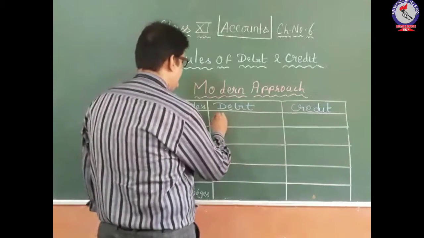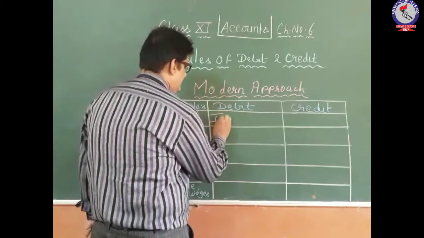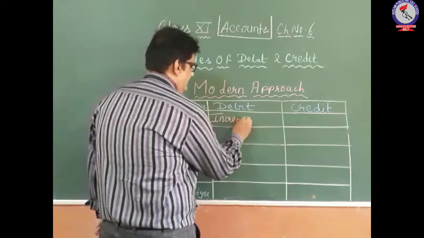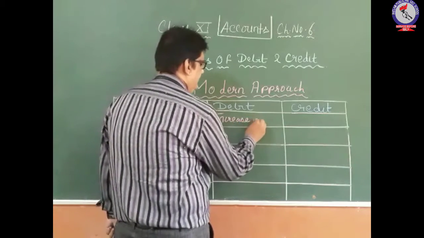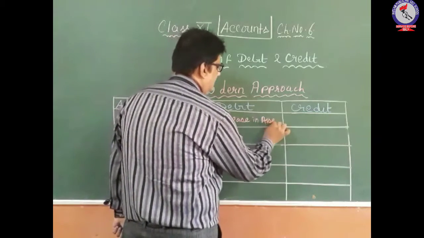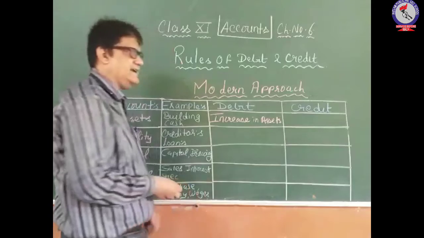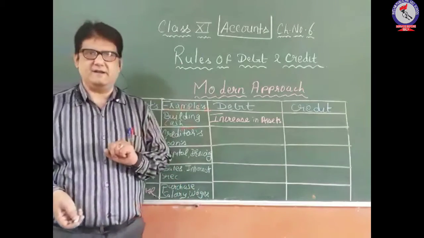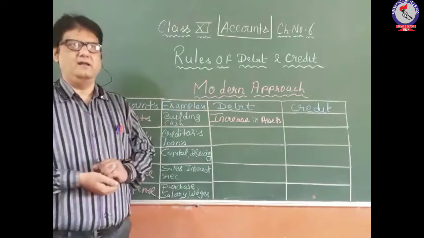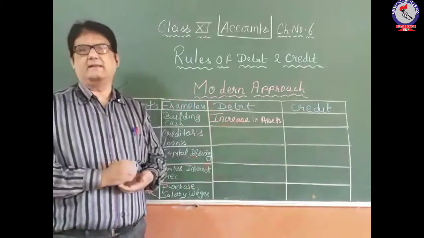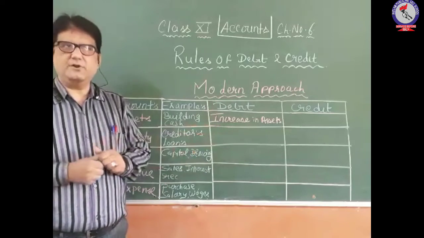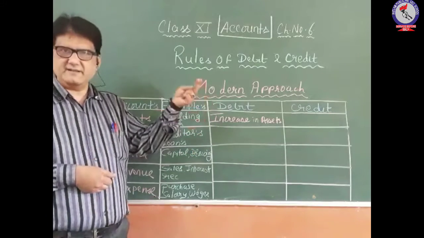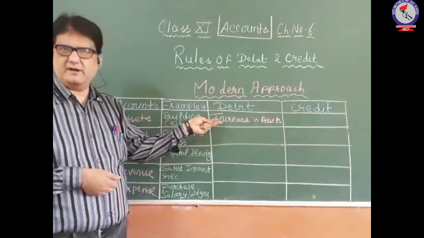So debit increase in assets. Whenever your asset increases, it should be debited. Let's say for example, you have purchased a building. So that is an asset for you, building. If it increases, it should be recorded on the debit side.